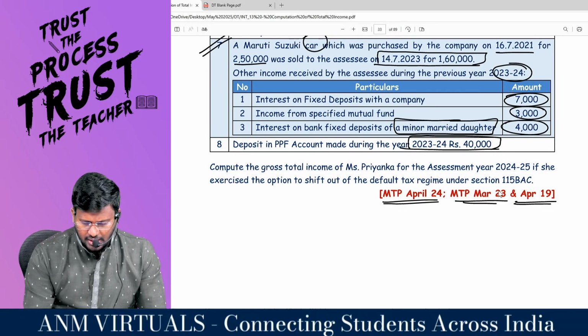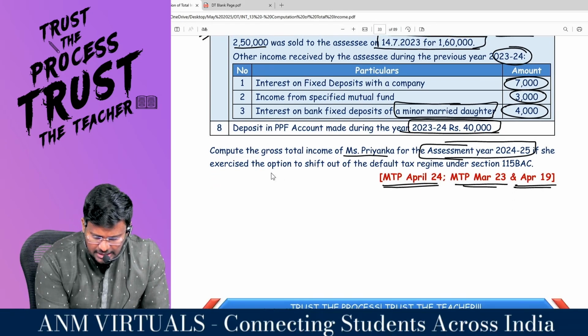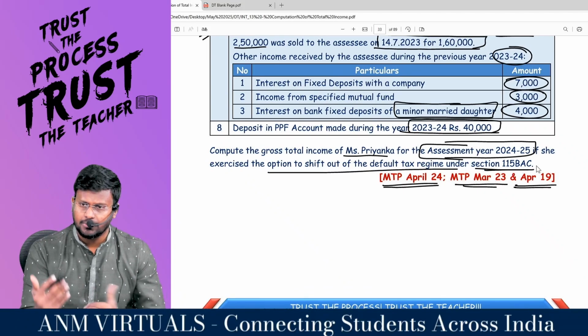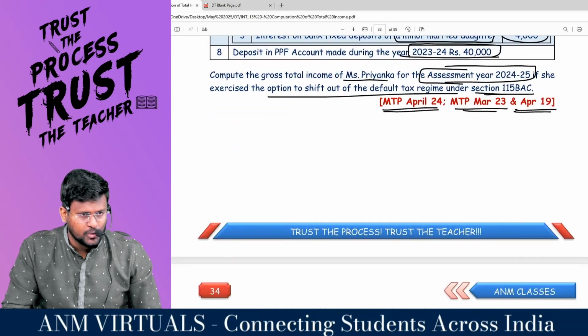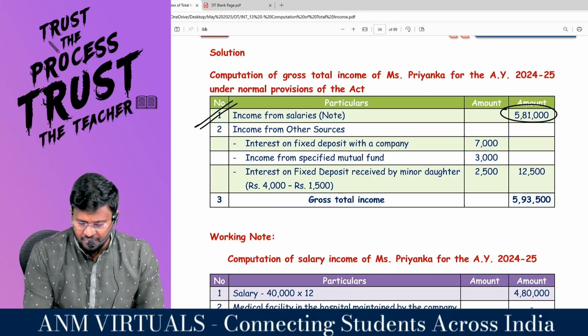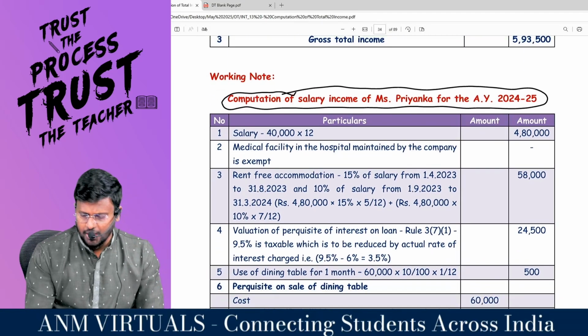Compute the gross income of Miss Priyanka for assessment year 24-25 if she exercised the option of shifting out of the default tax regime under 115 BAC. Comfortable? Very good question according to me. Because lot of takeaways are there in this question, even though it's a very small question. First, I am calculating income from salary. That is a key. Computation of salary income of Miss Priyanka for assessment year 24-25.